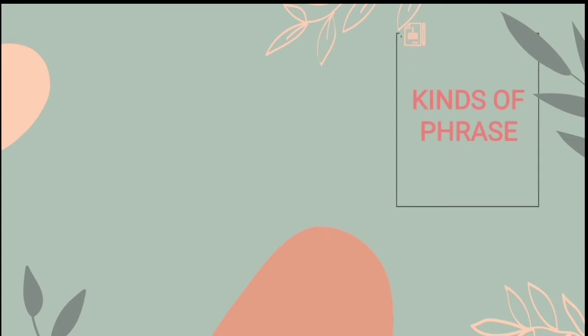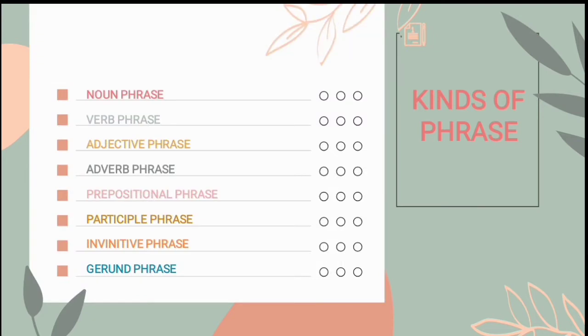The second point is kinds of phrase. There are 8 kinds. The first is noun phrase, and then verb phrase, adjective phrase, adverb phrase, prepositional phrase, participle phrase, infinitive phrase, and the last is gerund phrase.